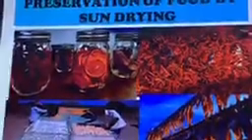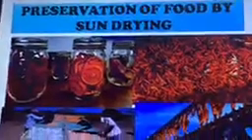Here we are using the sun for drying vegetables, fruits, and fishes. When these materials are sun dried, we can use them for a long time without spoilage. In your house you have seen that your mother preserves mint leaves, sometimes bitter gourd, coriander leaves, and fenugreek leaves by the sun drying method. So this is one method of preservation of food.